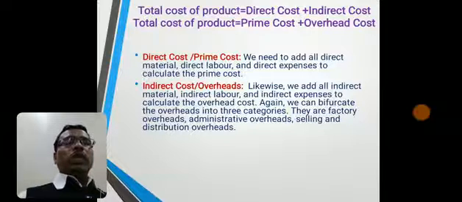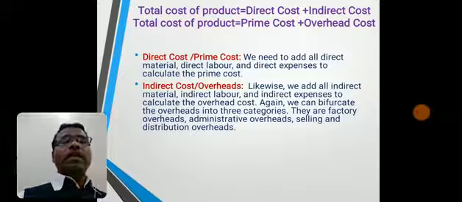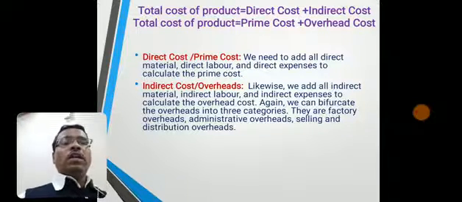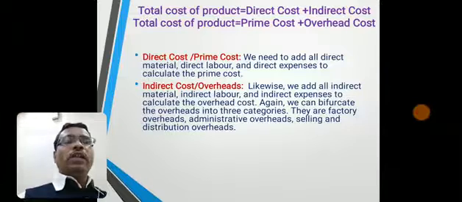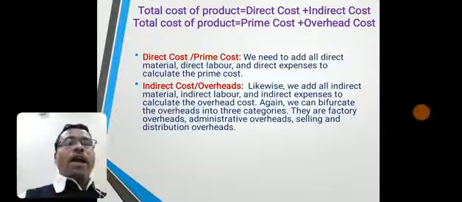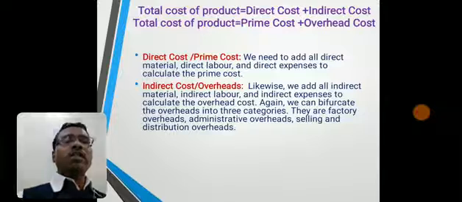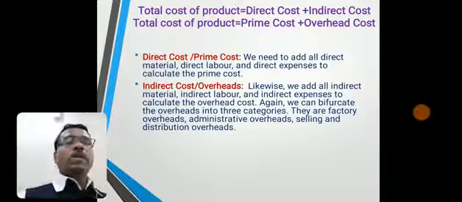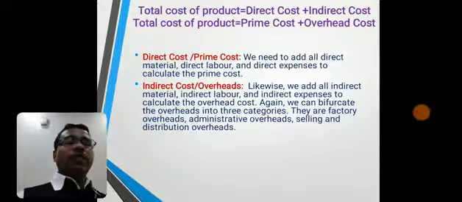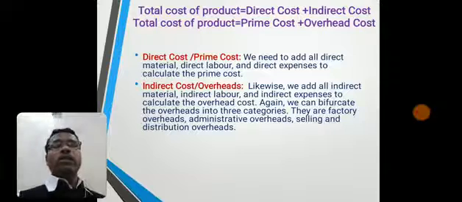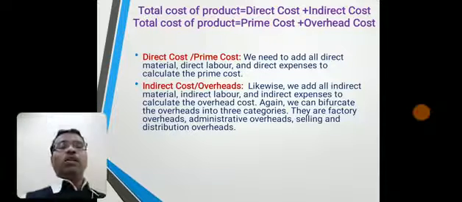Those overheads which are incurred in connection with the manufacturing and production activity are considered as factory overheads. Those overheads incurred in connection with the administrative, management and official work are considered as administrative overheads, and those expenses or overheads incurred in connection with the selling and distribution purpose are considered as selling and distribution overheads.